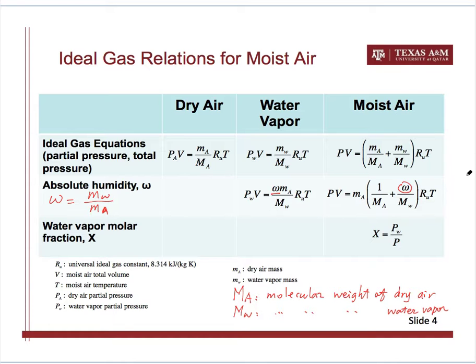There's also a term called the water vapor molar fraction. This is basically the mole fraction of the water vapor in the moist air, which we can easily find that it's the ratio of these two things. It's the ratio of this: x is equal to M sub W divided by capital M sub W, and then divided by the total of these two. Okay, so that's the water vapor molar fraction.